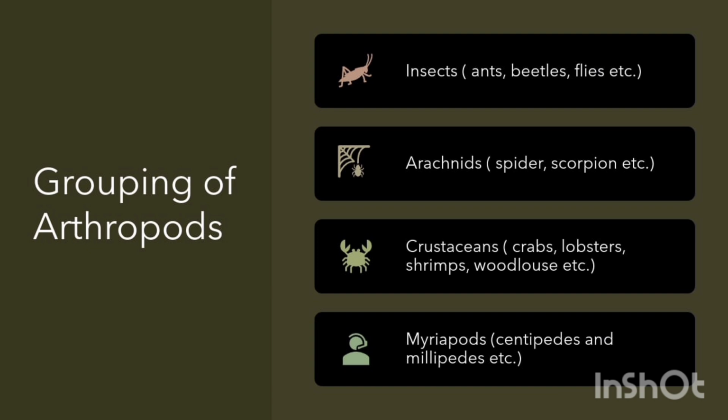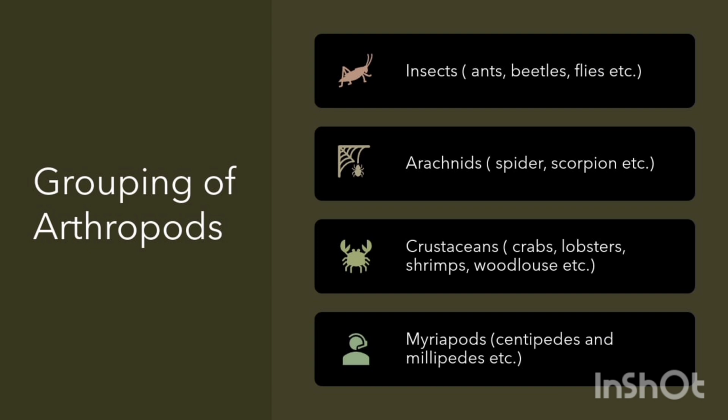There are four types of arthropods, which are insects. All the types of ants, beetles, cockroaches, flies, mosquitoes are considered insects under phylum Arthropoda, while come towards arachnids, all the types of spiders, scorpions, ticks, etc. are considered to be arachnids.